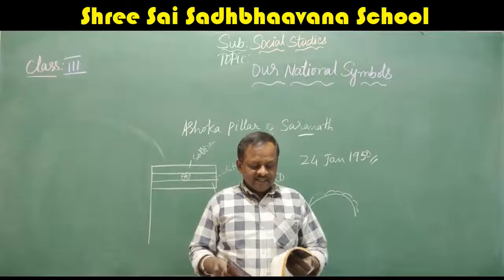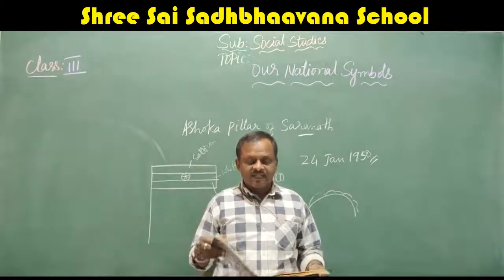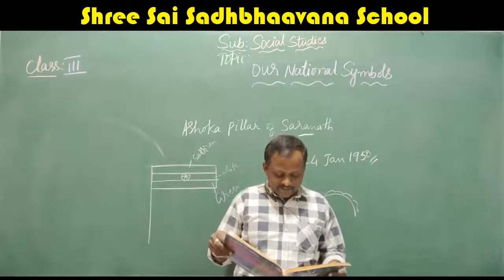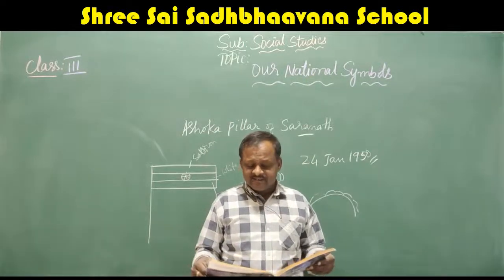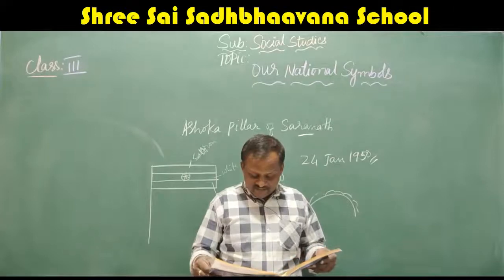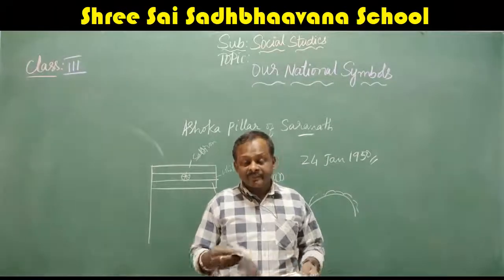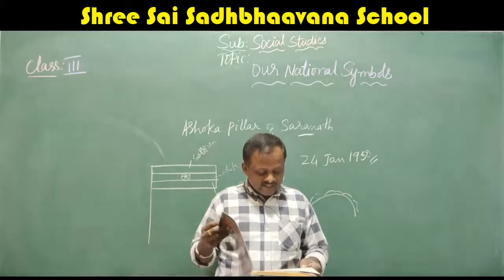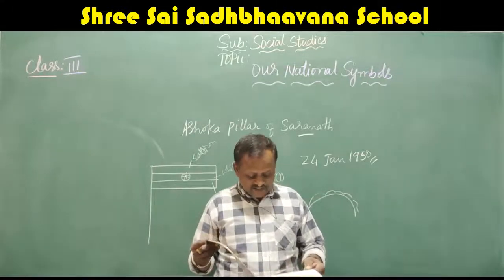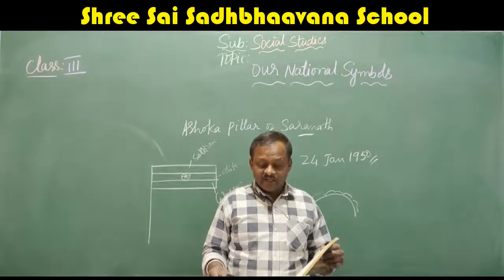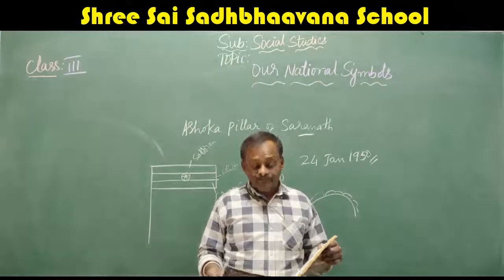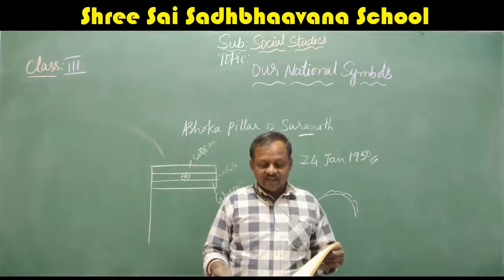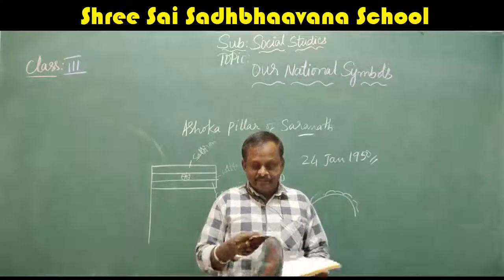So this is about the national symbols. Our national symbols. First one is the national emblem, that is the lion capital. Next one is the national flag, the tricolor flag. Next one is the national song, Vande Mataram. Next, national anthem, Jana Gana Mana. National animal, tiger. National bird, peacock. National flower, lotus. National tree, banyan tree. And the national fruit is mango. So these are all about our national symbols.